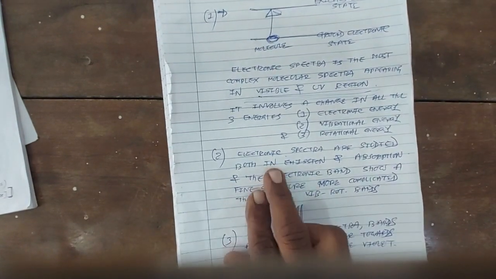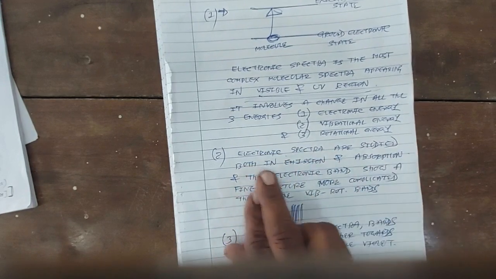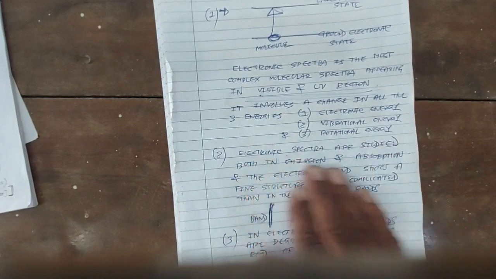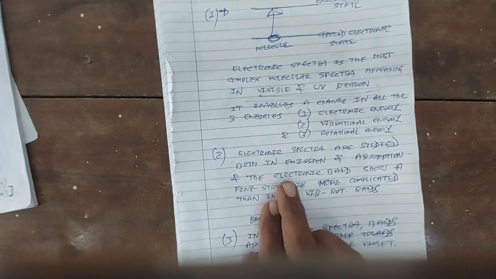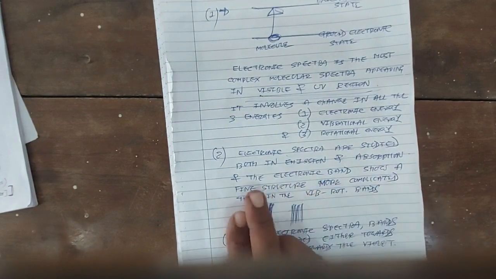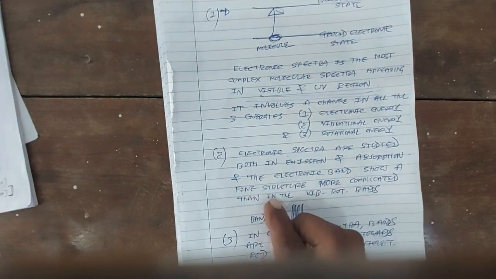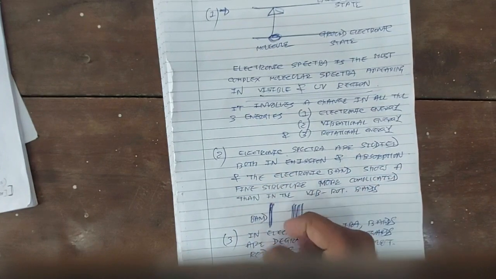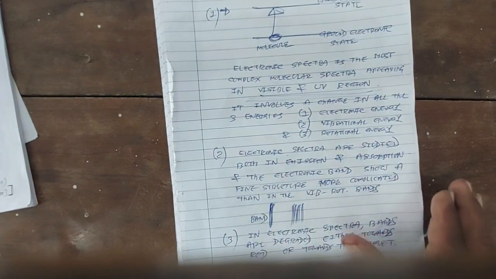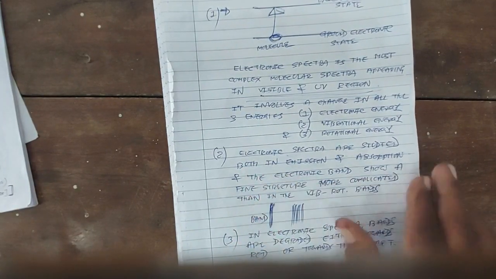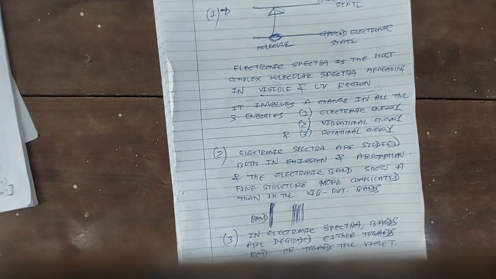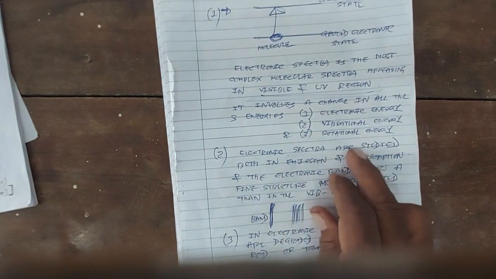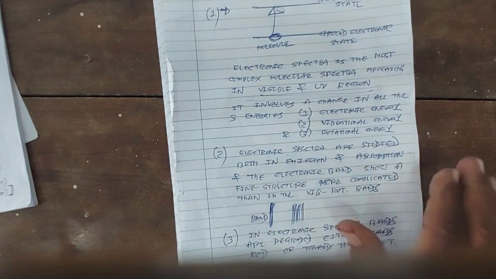Second feature, that electronic spectra are studied in emission and absorption. Electronic spectra are obtained in emission as well as in absorption. And the electronic band shows a fine structure. So you know the meaning of fine structure: a single band is made up of several close, distinct lines. It's called a fine structure.